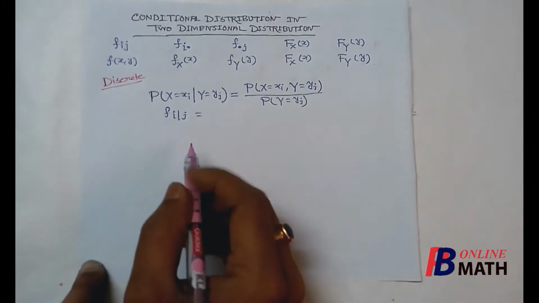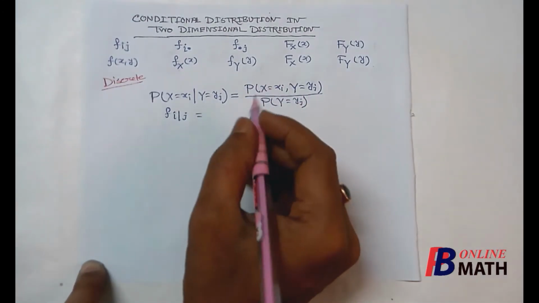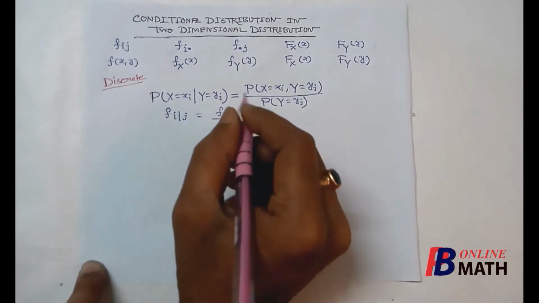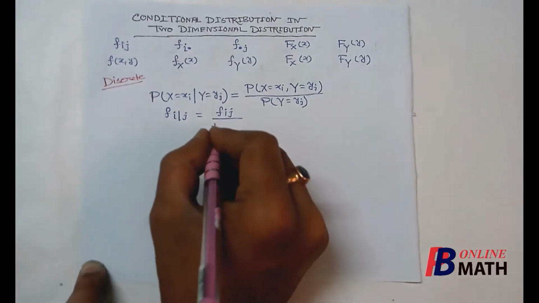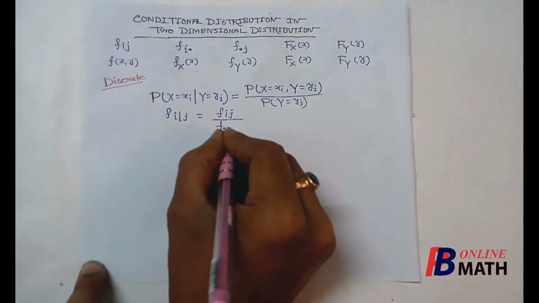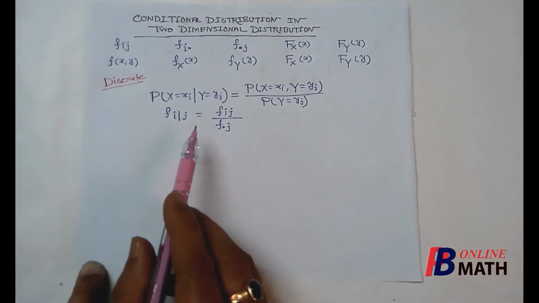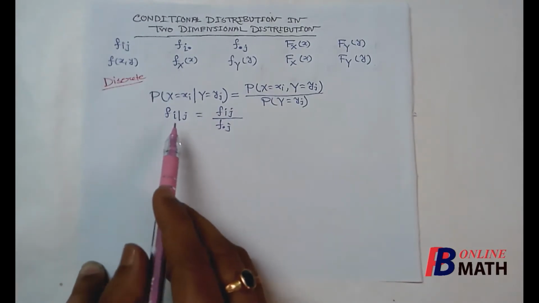Now by the definition this is nothing but the joint mass, so it is Fij divided by P of y equal to yj. Now this is denoted by F dot j. So this is the required formula for conditional mass or conditional distribution in two-dimensional discrete distribution.